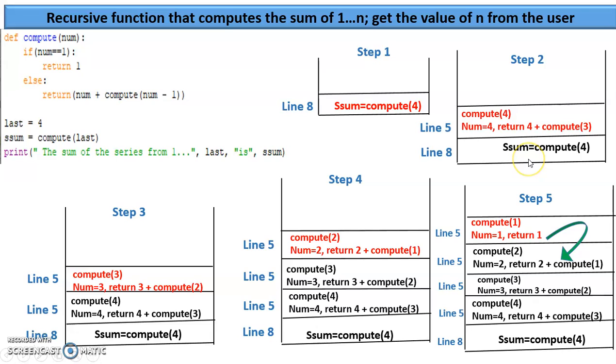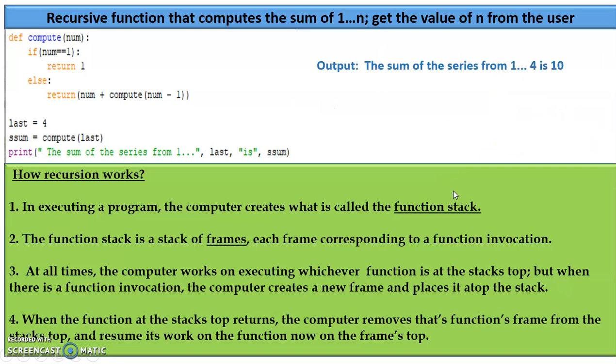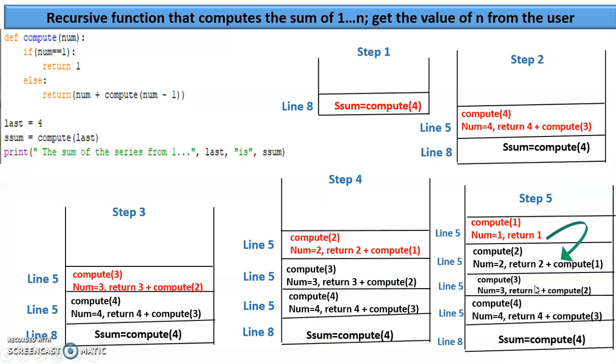So step 1 goes down, and step 2, the latest one, comes to the top. That is, return 4 plus compute 3. Whenever there is a function invocation, the computer is creating a new frame and placing it at the top of the stack.